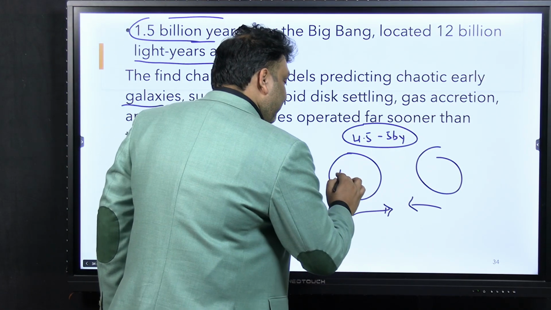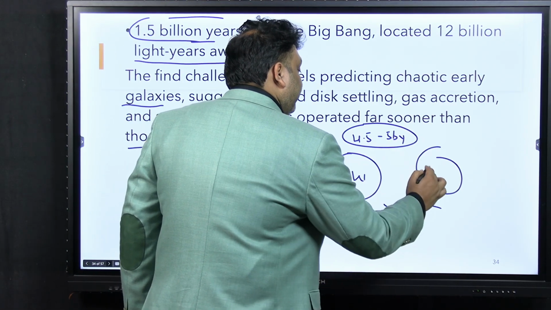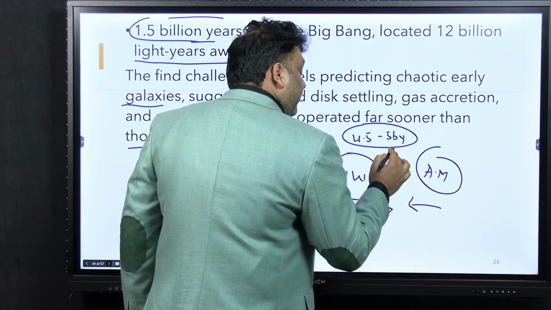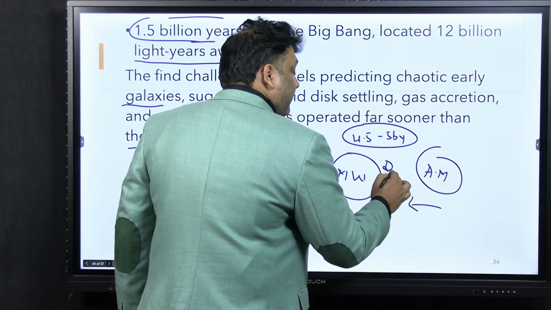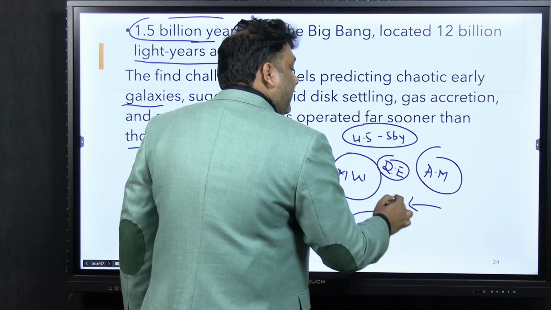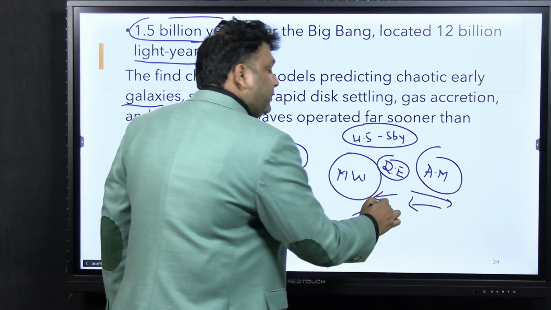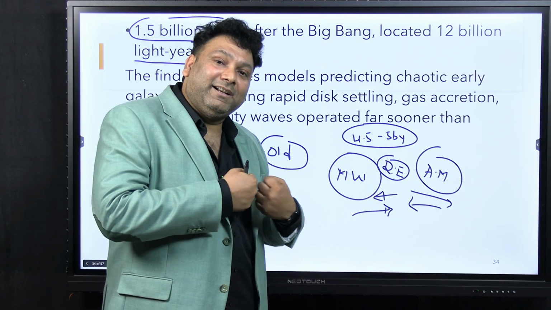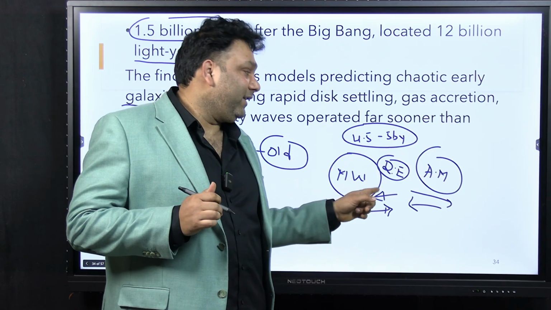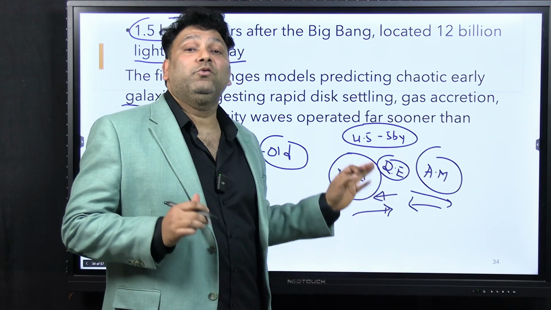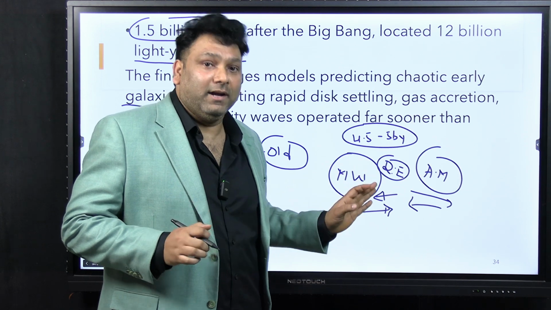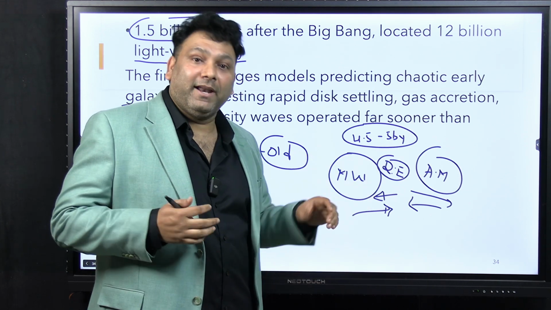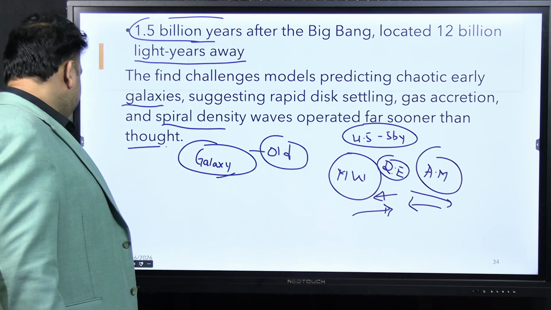So this is Milky Way, and this is Andromeda. Between these two, there should be dark energy, and dark energy is responsible for the expansion of the universe. But why are they getting attracted towards each other? It means the dark energy between the two is not as much as it should be, and because of gravity they are getting attracted towards each other.